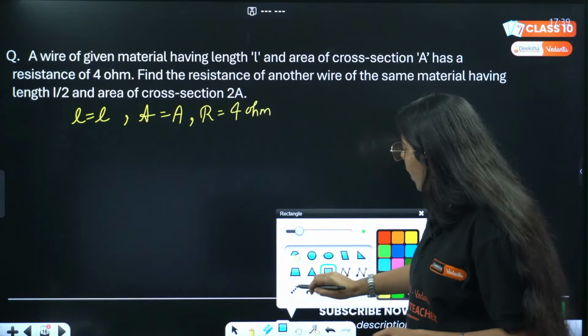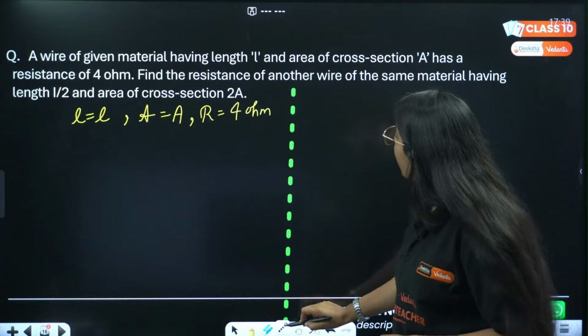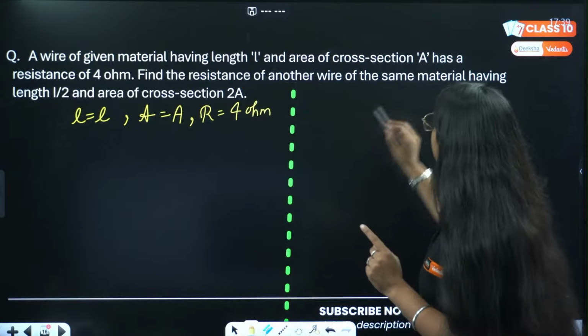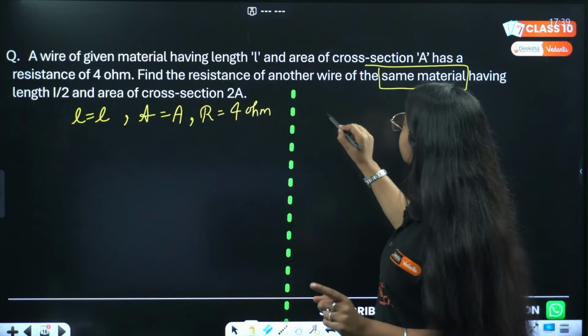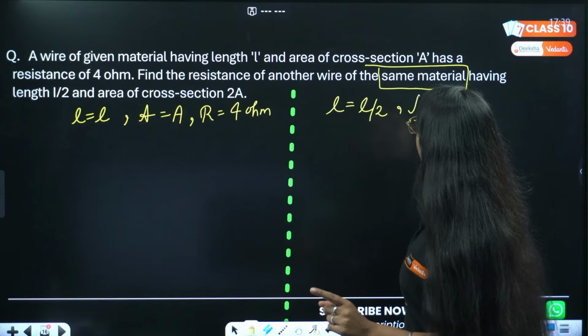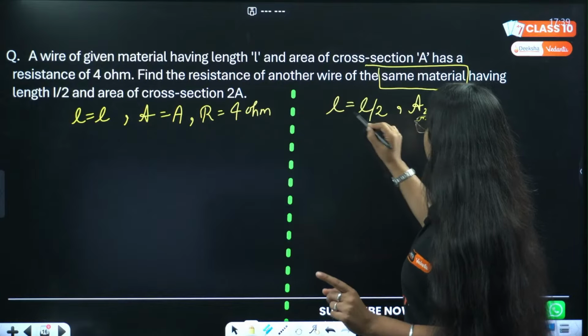Find the resistance of another wire. There is one more wire. We have to find the resistance of another wire of the same material. Same material, this thing is very important, having length L by 2 and area 2A. Let me know the answer to this question. Quickly.